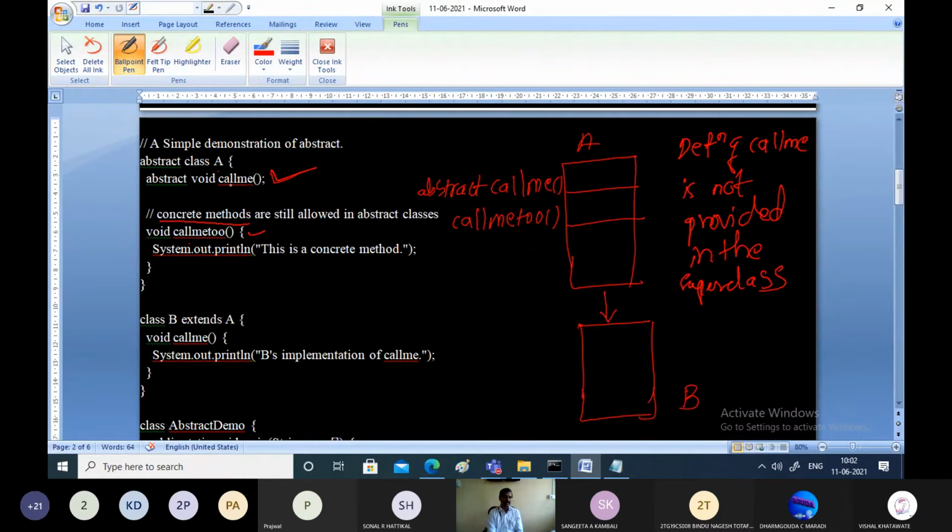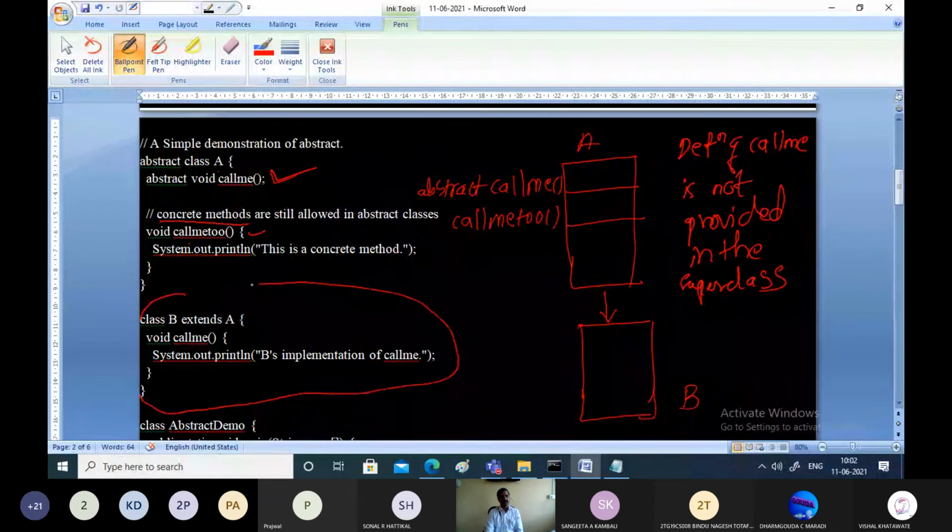For example, callme is an abstract method here. Class B is a subclass and it has provided a complete definition, its own version of callme. As class B is inheriting properties from class A, it will also inherit callme. But once it has inherited callme, it should provide a definition for that.